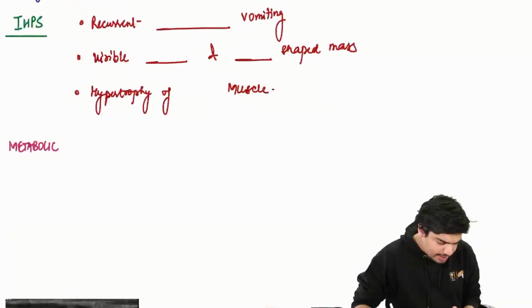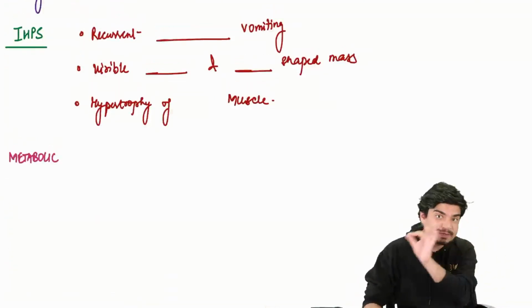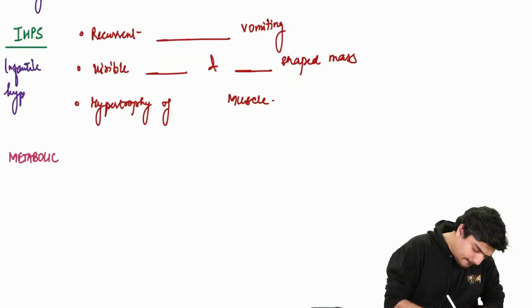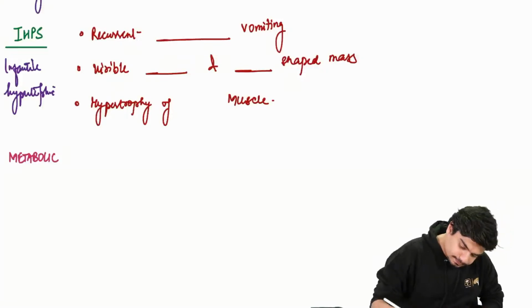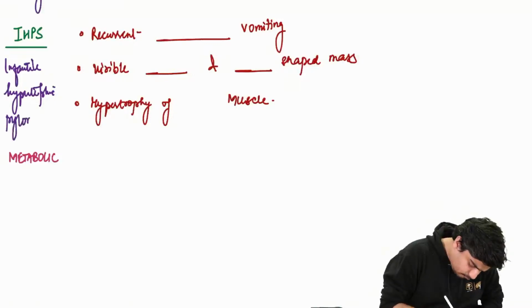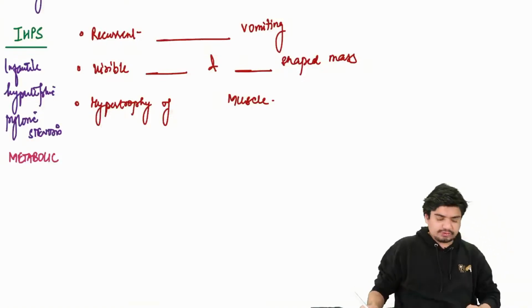Now, one important GI surgical disorder, IHPS, infantile hypertrophic pyloric stenosis.